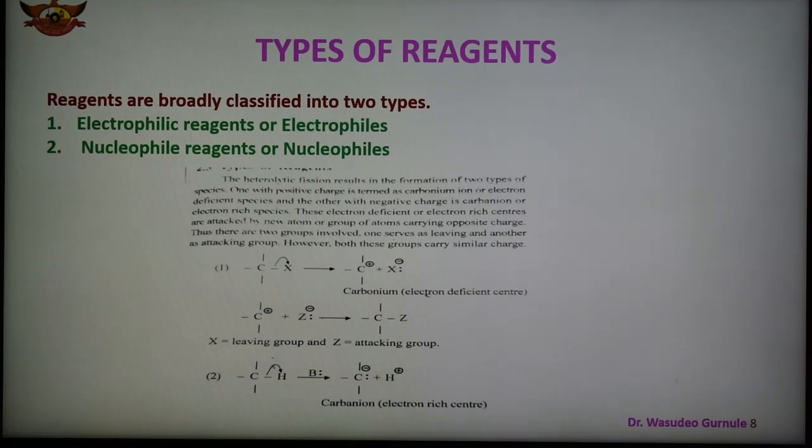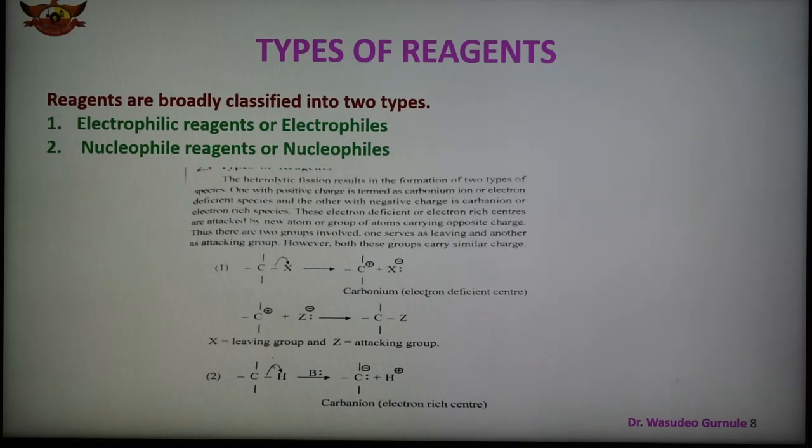As we know, heterolytic fission results in the formation of two types of species, one of which carries the positive charge, known as carbonium ion, or electron deficient species, and the other carries the negative charge, a carbanion or electron rich species. These electron deficient or electron rich centers are attacked by a new atom or group of atoms carrying the opposite charge. There are two groups involved: one acts as the leaving group and another as the attacking group.